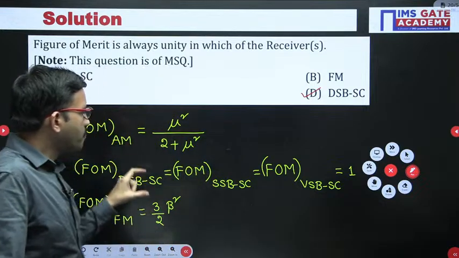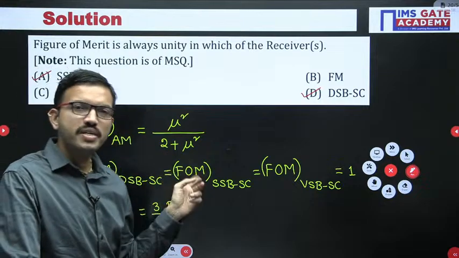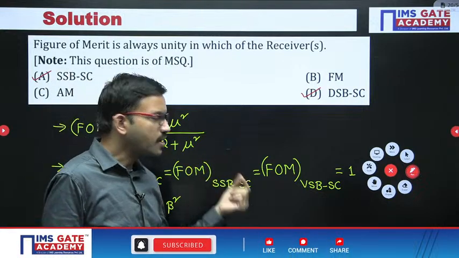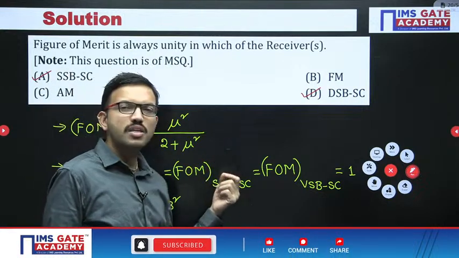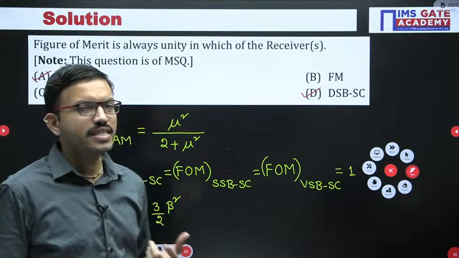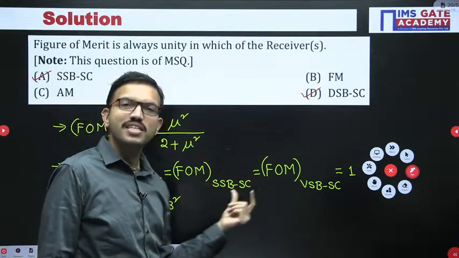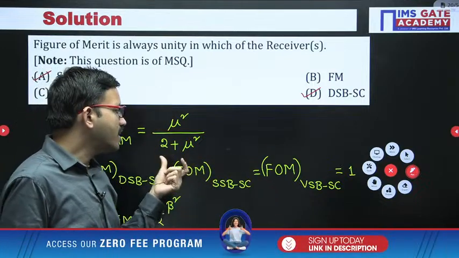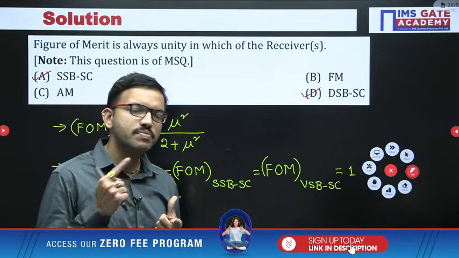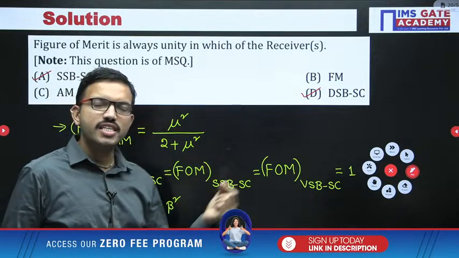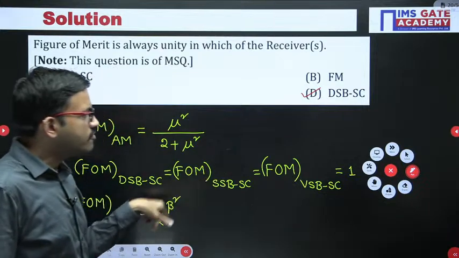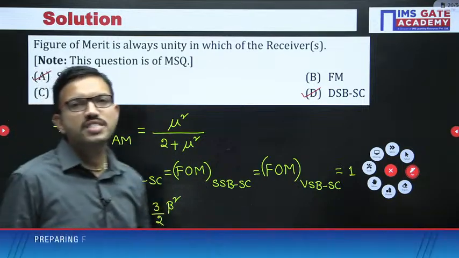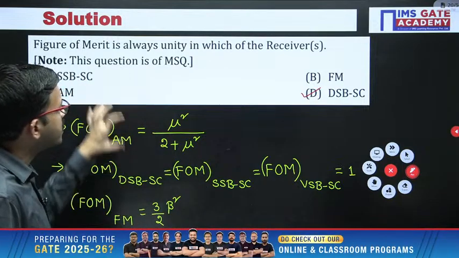So that is the reason among all the receivers with respect to first chapter and second chapter, FM is the best. But with respect to bandwidth, or the power required for transmitting the signal, generally we consider SSBSC, because when you compare with any other modulation technique, in SSBSC the power required for transmitting the signal is less, and the bandwidth required is less. But when compared with the figure of merit, wideband FM is the best. I hope all of you got the clarity with the help of this simple question.